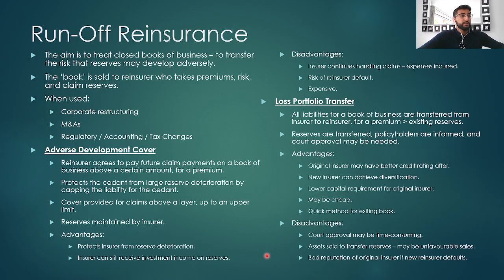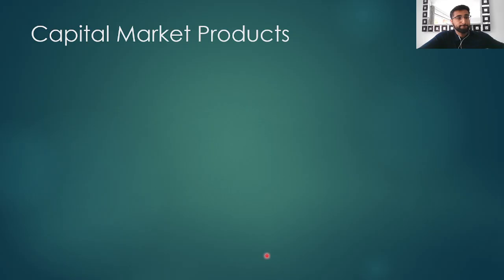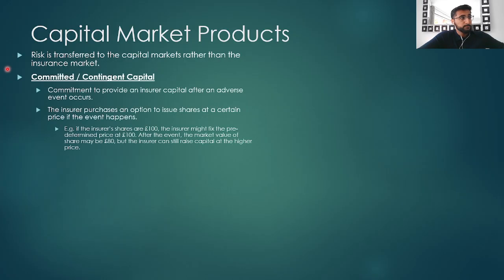So finally, we'll look at reinsurance of business by transferring risk to the capital markets. So, capital market products: the idea is that risk is transferred to investors rather than insurance markets or reinsurance companies. The first example of this is committed or contingent capital. This is where investors have a commitment to provide an insurer with capital after an adverse event occurs. The insurance company purchases an option to issue shares at a certain price if the event happens.